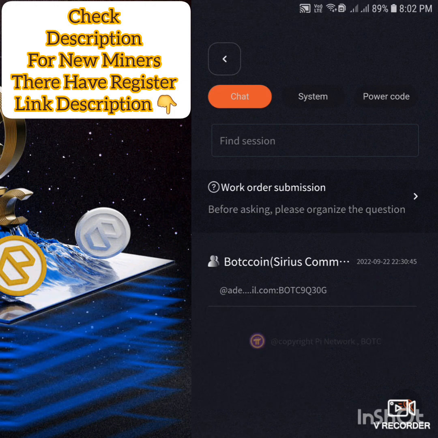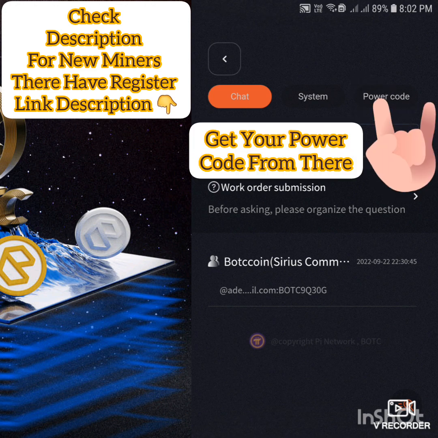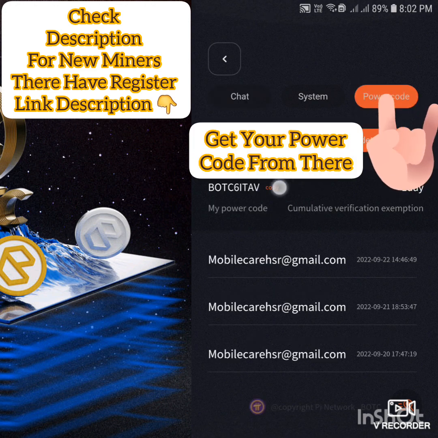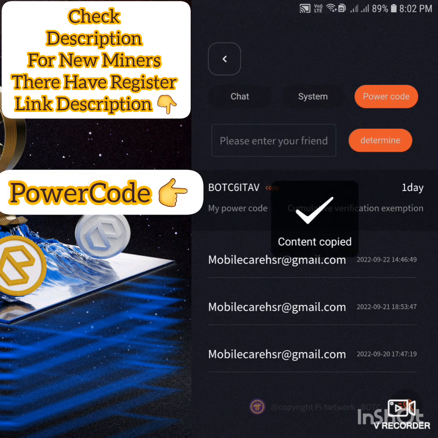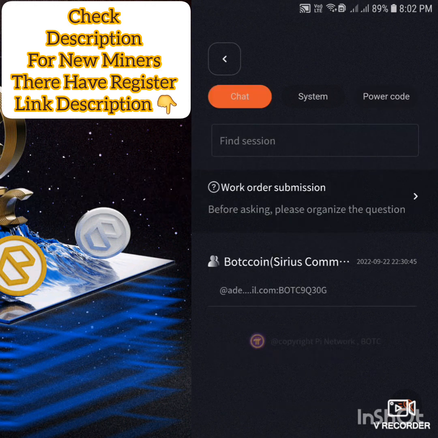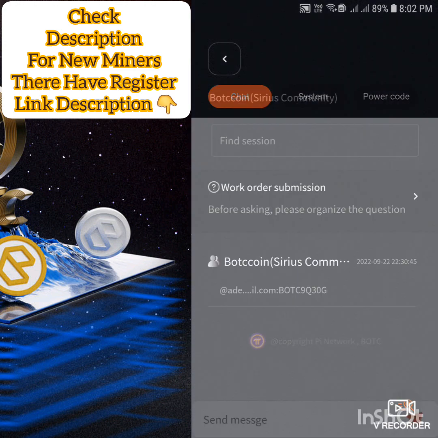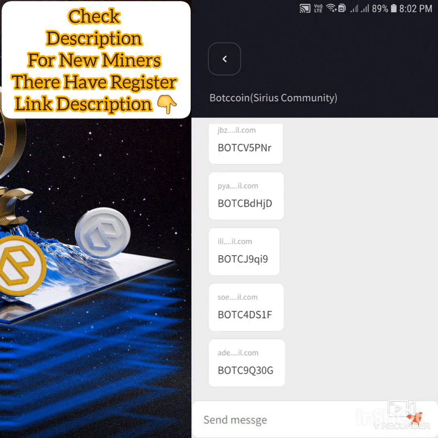How to get your power code and how it will work, you have to go to this section. You will get your power code, you have to copy it and come back again here, and you can paste here. When someone will use your code, these are very advantageous things here.